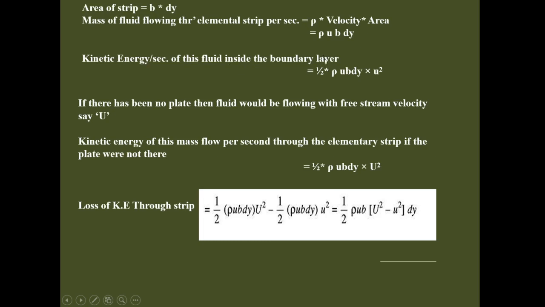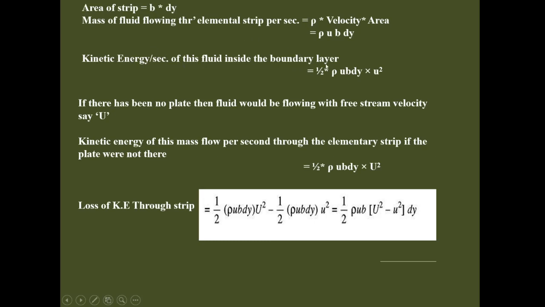We know the expression of the kinetic energy, that is 1 half m v square, where m is the mass of the fluid and v is the velocity of the fluid flowing through the elemental stream. So 1 half into rho into u into b into dy into u square. Here rho u b dy is nothing but the mass of the fluid and u square is the velocity square. We know that.